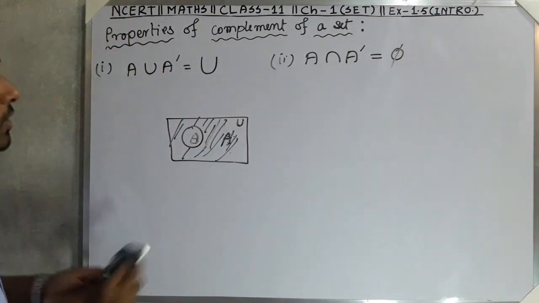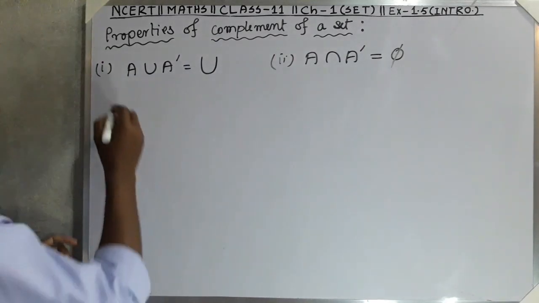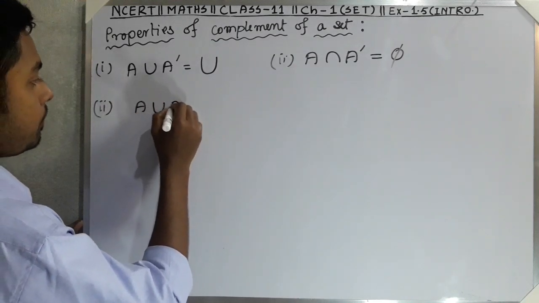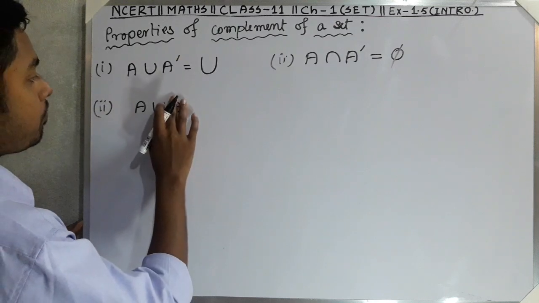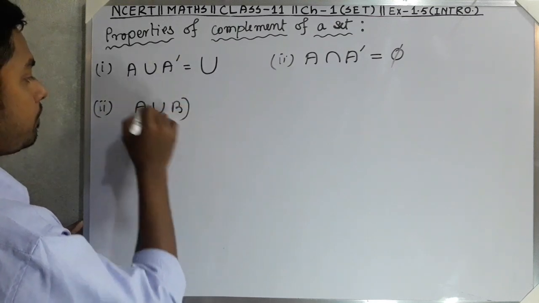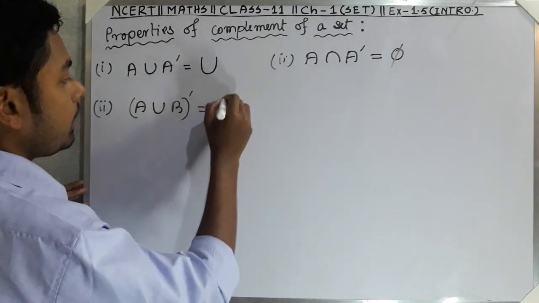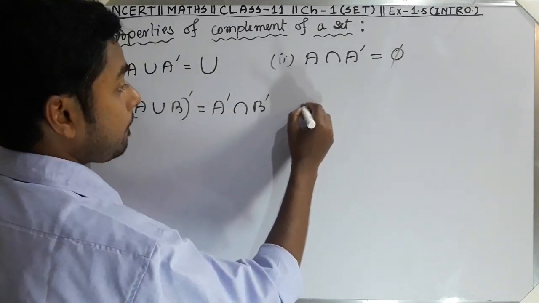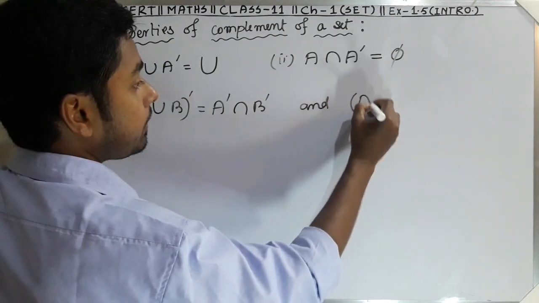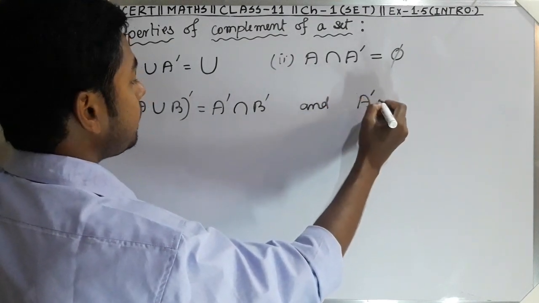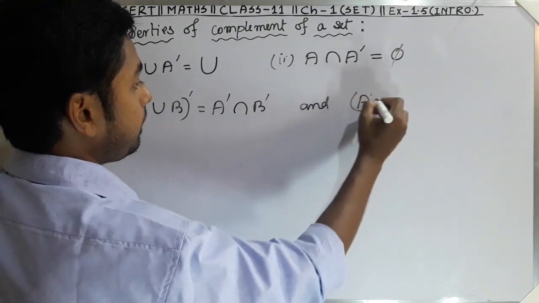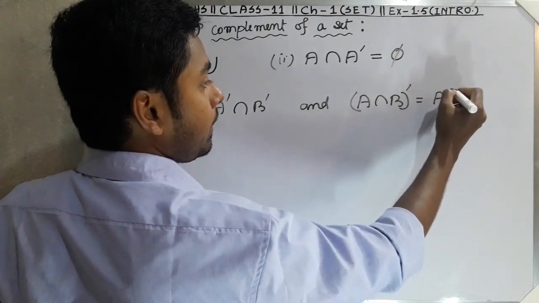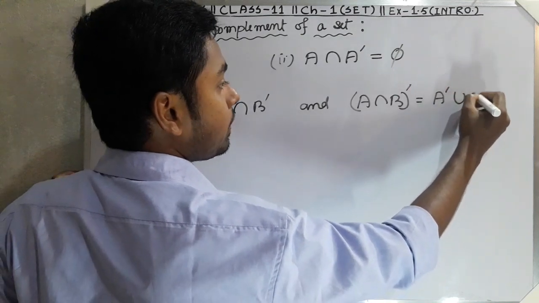Okay, so next property. A union B complement is equal to A complement intersection B complement, and A intersection B complement is equal to A complement union B complement.